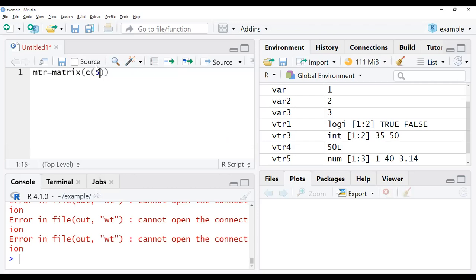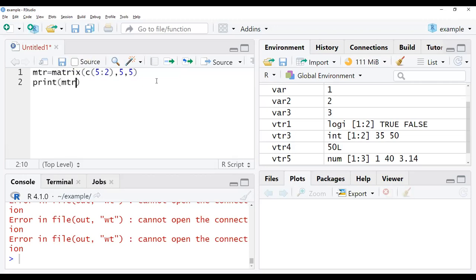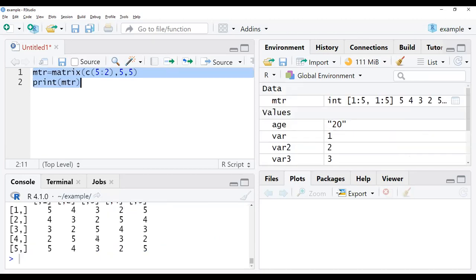Now here I'll be giving the number of rows and columns that it should consist of, with the total number of rows and columns I'm giving over here. Now this is my data, right? Now I have to print this matrix. Now select the data, click on run. So this is how the matrix will be created.